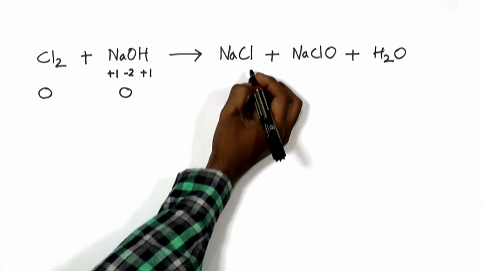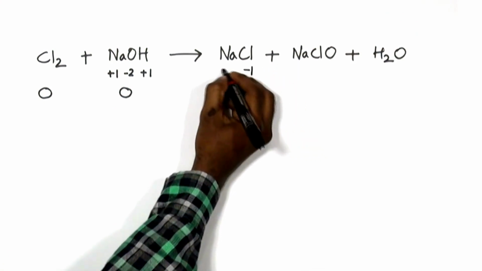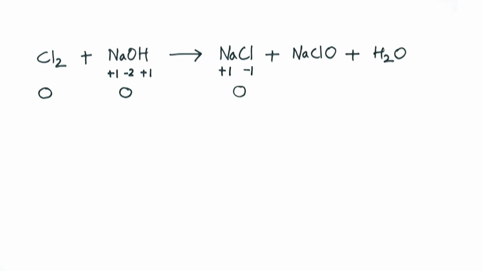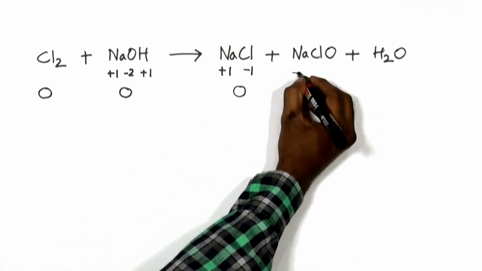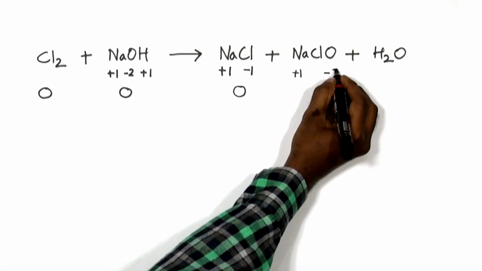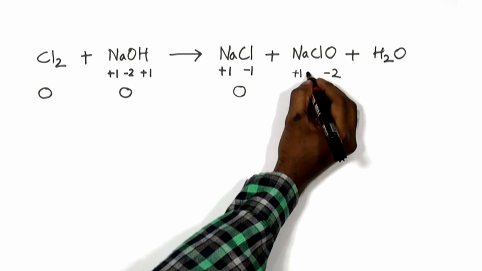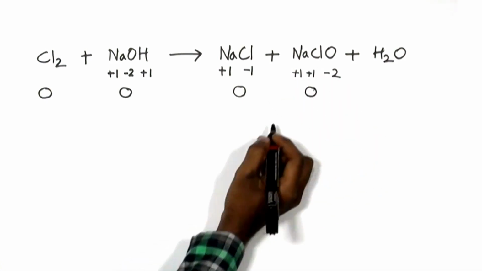In case of sodium chloride, overall charge is going to be 0, then chlorine is minus 1, which leaves sodium with plus 1 charge. In case of sodium chlorate, since sodium is plus 1 and oxygen is minus 2, then chlorine has to be plus 5, so that the overall charge becomes 0.